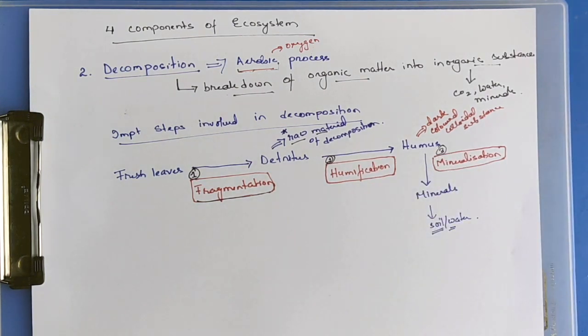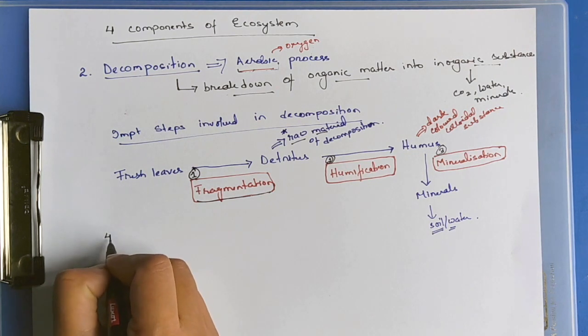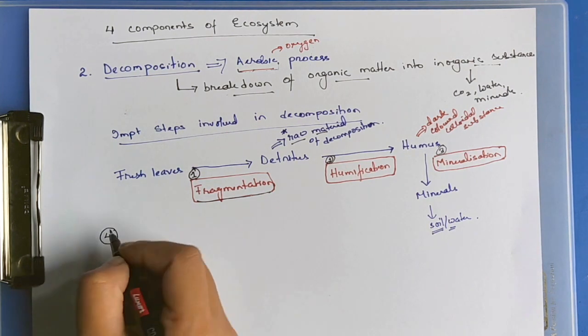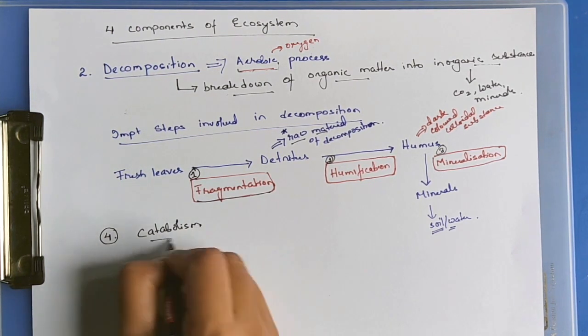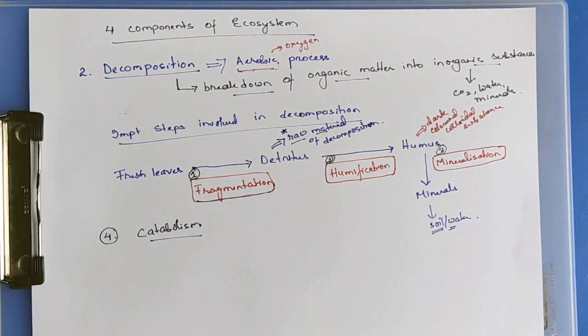There are some other processes which we didn't mention. Catabolism is a destructive process. It involves the breakdown of particles, the breakdown reactions.